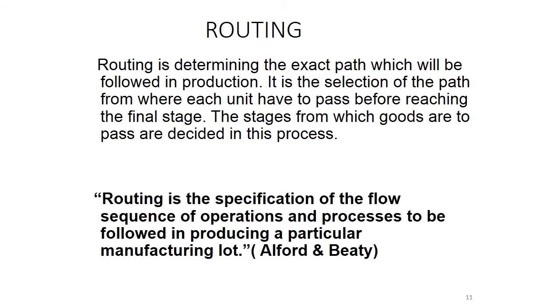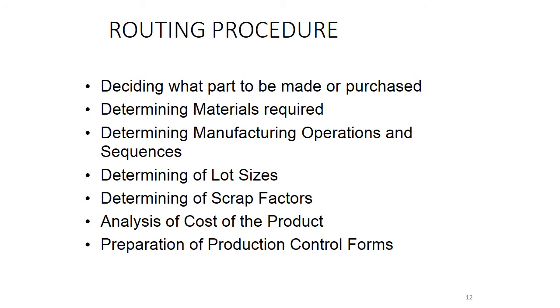After planning comes scheduling. Before this, we have to go with the routing procedure: deciding what part to be made or purchased, and determining the material required. That means what part to be made, what kind of product should be made, what material is required, and according to the material or the product, the operations or sequencing. Then determining the lot size, how much we have to order, determining the scrap factors, the wastage, and analysis of the cost of the product. Finally, preparation of the production control.